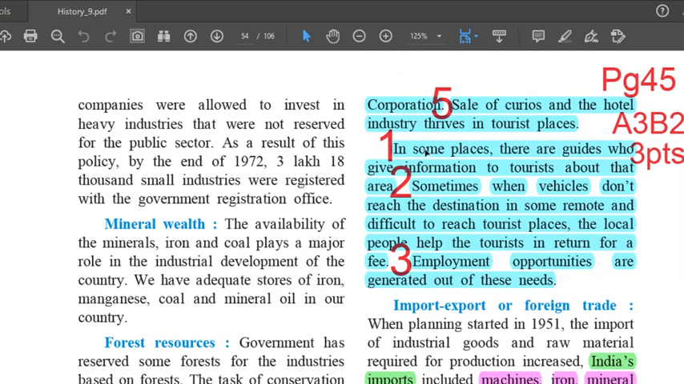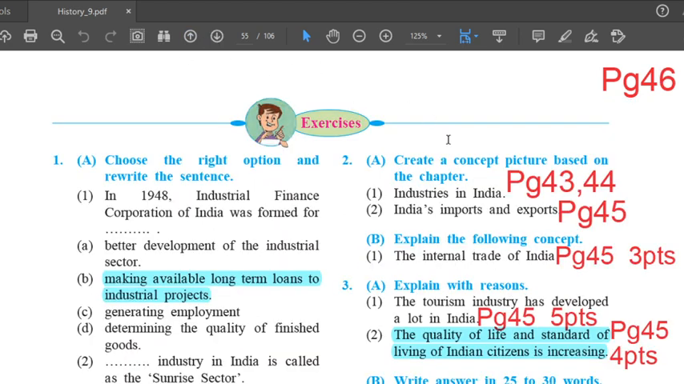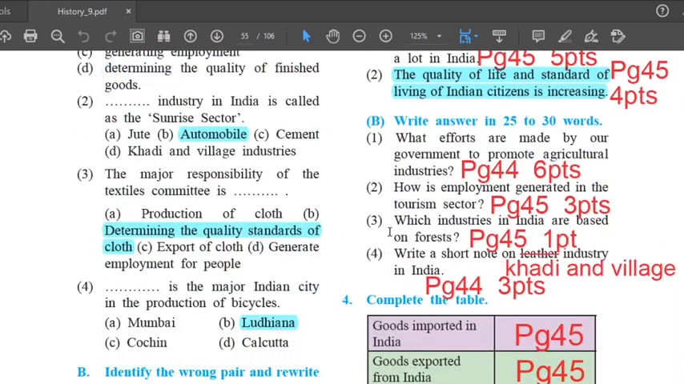Right hand side, first paragraph, first line. In some places, there are guides who give information to tourists about the area. Second, sometimes when vehicles don't reach the destination in some remote and difficult to reach tourist places, the local people help the tourists in return for a fee. Third and the last point, employment opportunities are generated out of these means. That's answer 3B2, which comprises of 3 points.